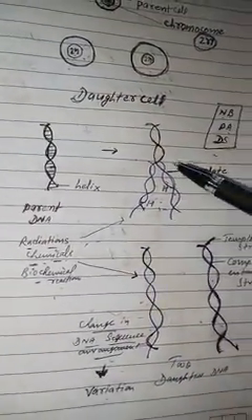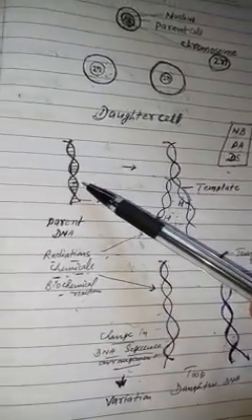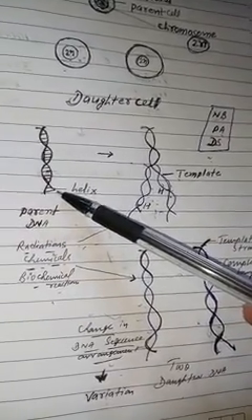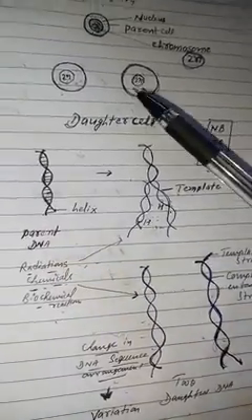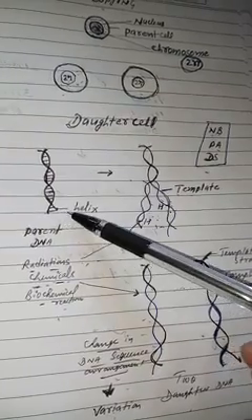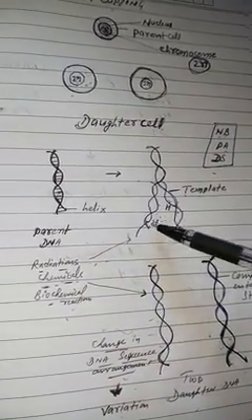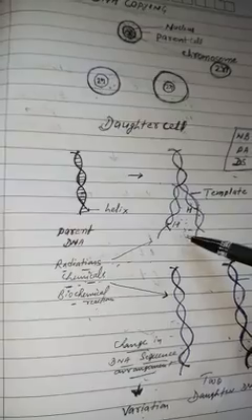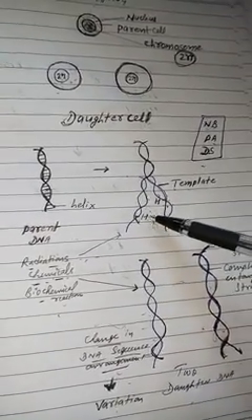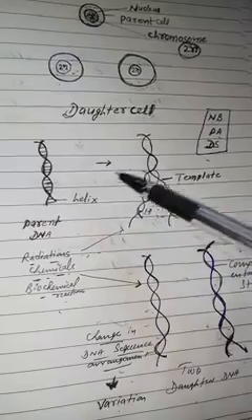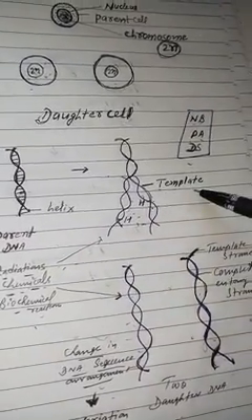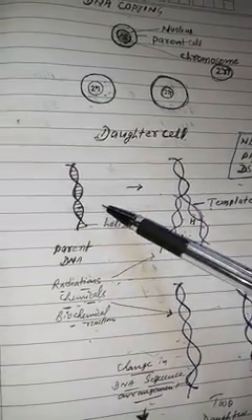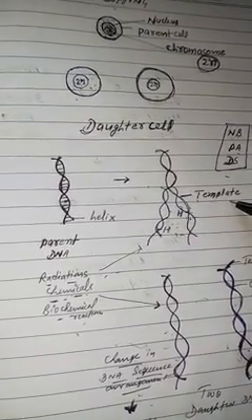How does DNA copying take place? You will have to understand here, this is the parent DNA, and this parent DNA has two helices, one helix and another helix. These two helices of the parent DNA, which is found in the parent cell, will be separated from the end, because these two helices are bound with each other by hydrogen bonds. So here the hydrogen bonds are broken. When these hydrogen bonds are broken, these two helices which get separated are called templates.